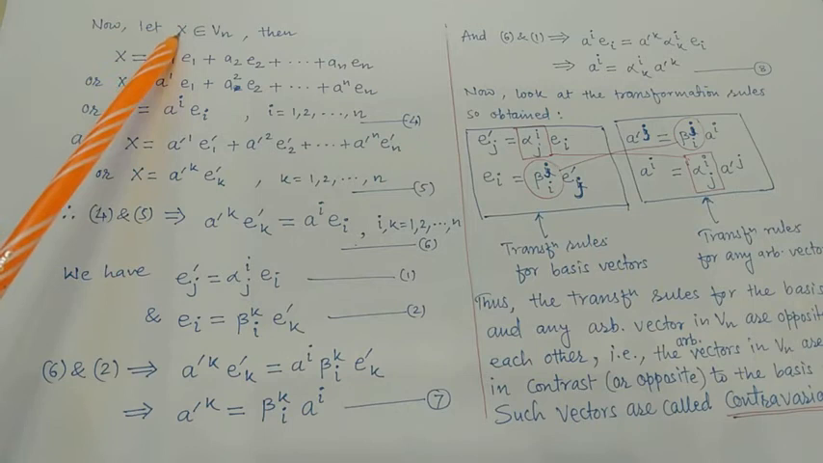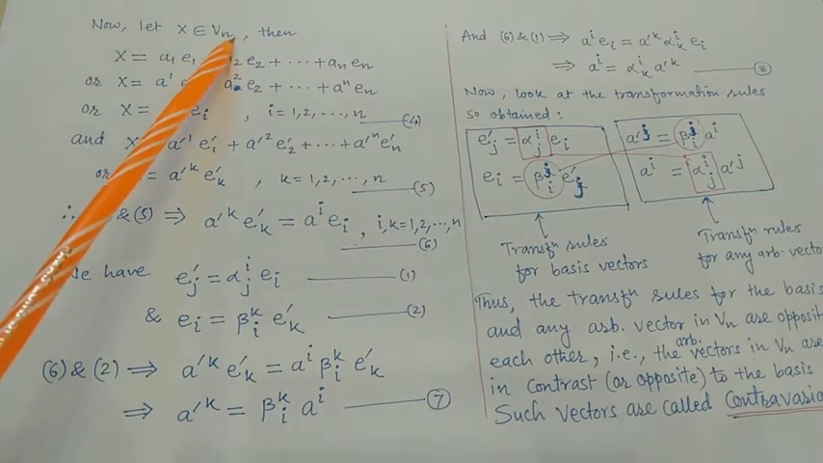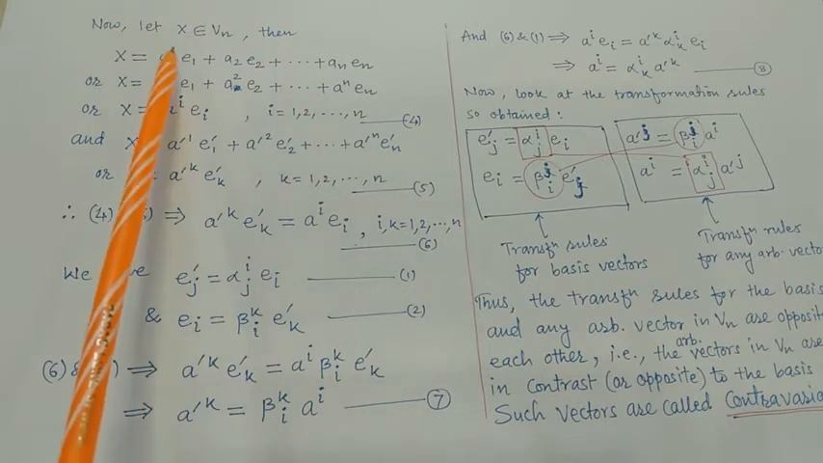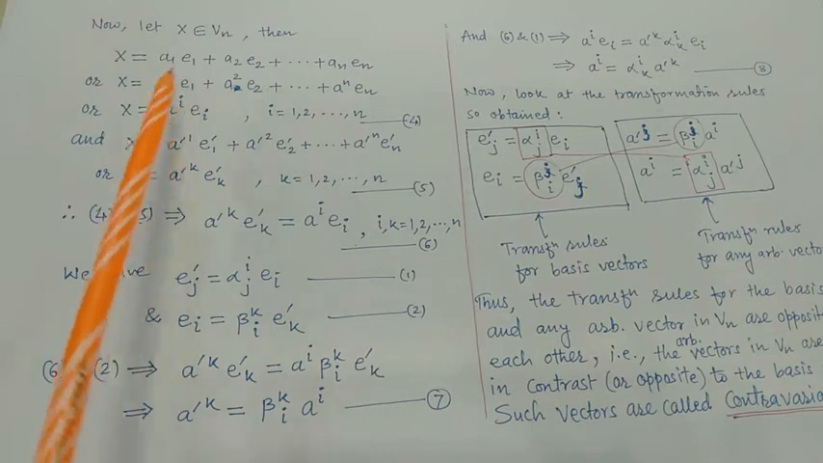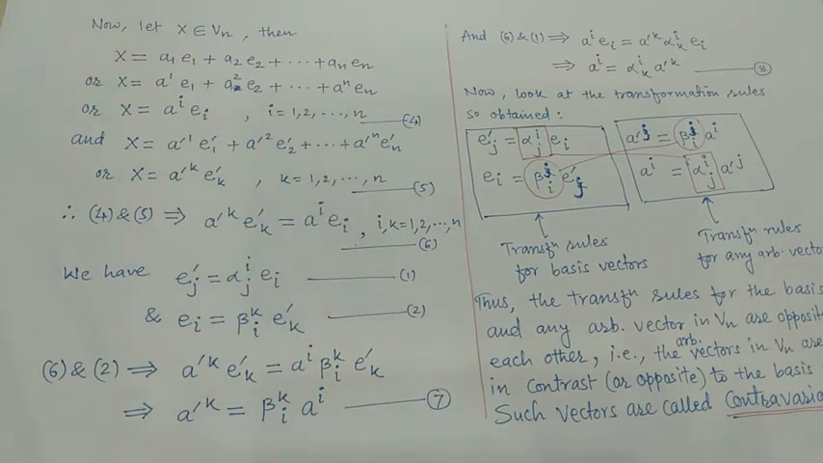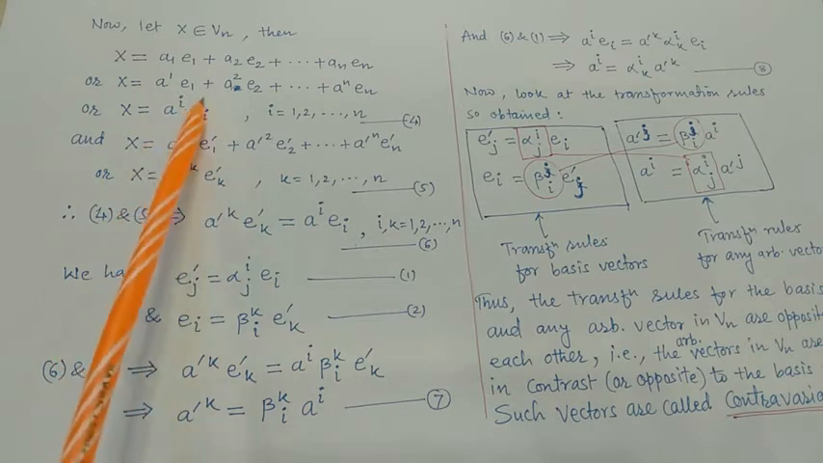Now let x be any vector of that n-dimensional space Vn. Therefore it can be expressed as a linear combination of the basis vectors e1, e2, up to en. Similarly, it can be expressed as a linear combination of the basis vectors e1 dash, e2 dash, up to en dash. Here a1, a2, up to an are the scalars taken, or they can be taken as a superscript 1, superscript 2 and so on. So we have x equal to ai ei as well as x equal to a dash k e dash k. Now these equations 4 and 5 give us a dash k e dash k equals ai ei.